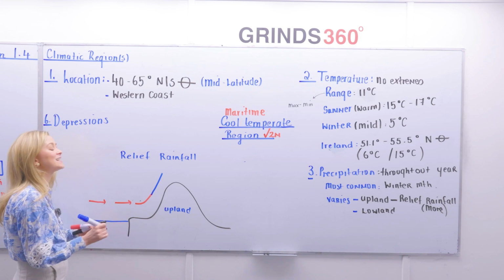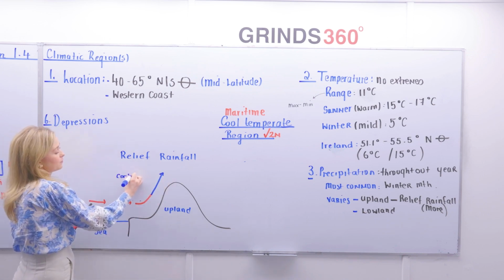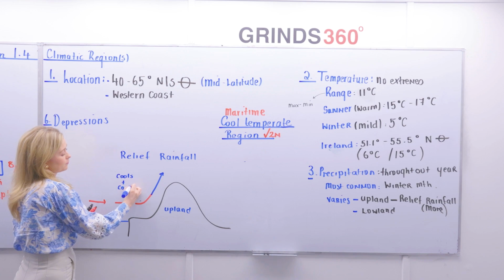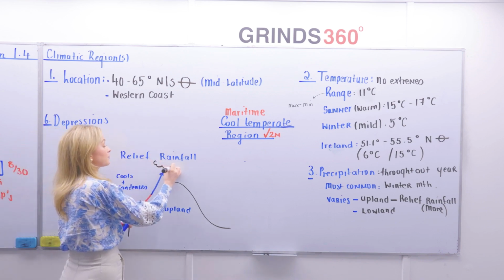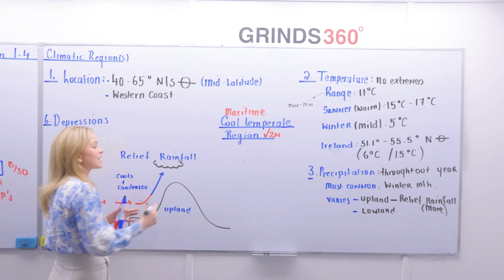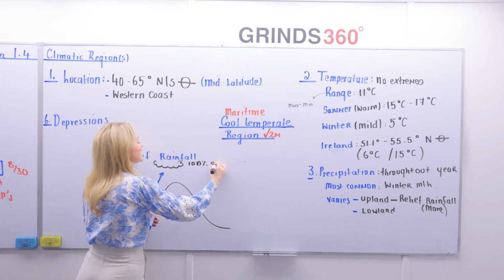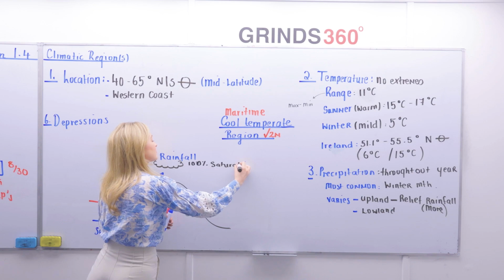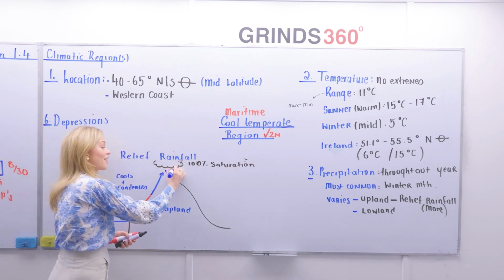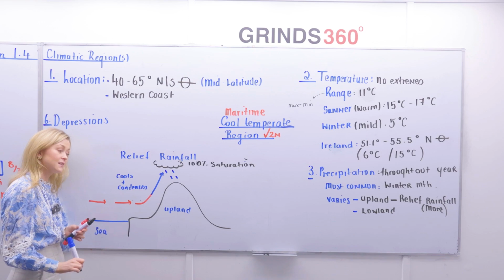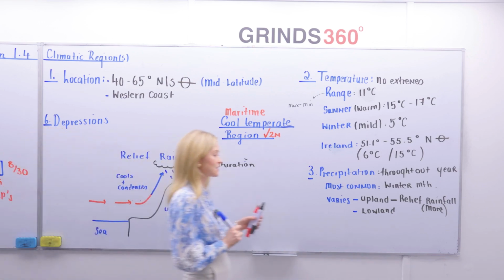It cools and it condenses to form clouds. Now, once that cloud reaches 100%, not 10%, 100% saturation, rainfall occurs. So, that's what relief rainfall is. Notice I'm placing my rainfall at an angle. I'll come back to that.